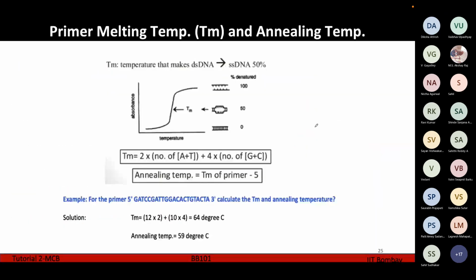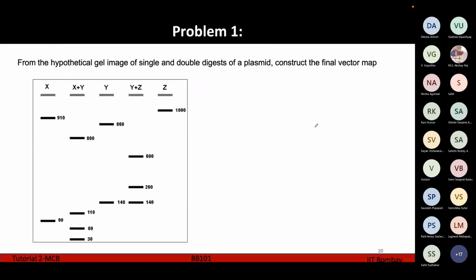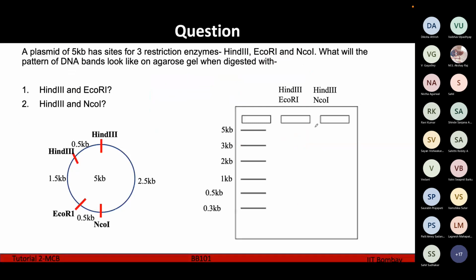Shatruba, we can move ahead. Okay, so we were done till here. So this is another question. A plasmid of 5 kb size, with the entire length of the plasmid being 5 kb, has sites for 3 restriction enzymes, HIN3, ECO-R1 and NCO1. What will the pattern of DNA bands look like on agarose gel when digested with HIN3 and ECO-R1, and HIN3 and NCO1? When we are digesting with HIN3, it's going to make cuts at the places marked as HIN3. And when we are cutting with ECO-R1, only one cut is going to be made, and with NCO1 also only one cut is going to be made.